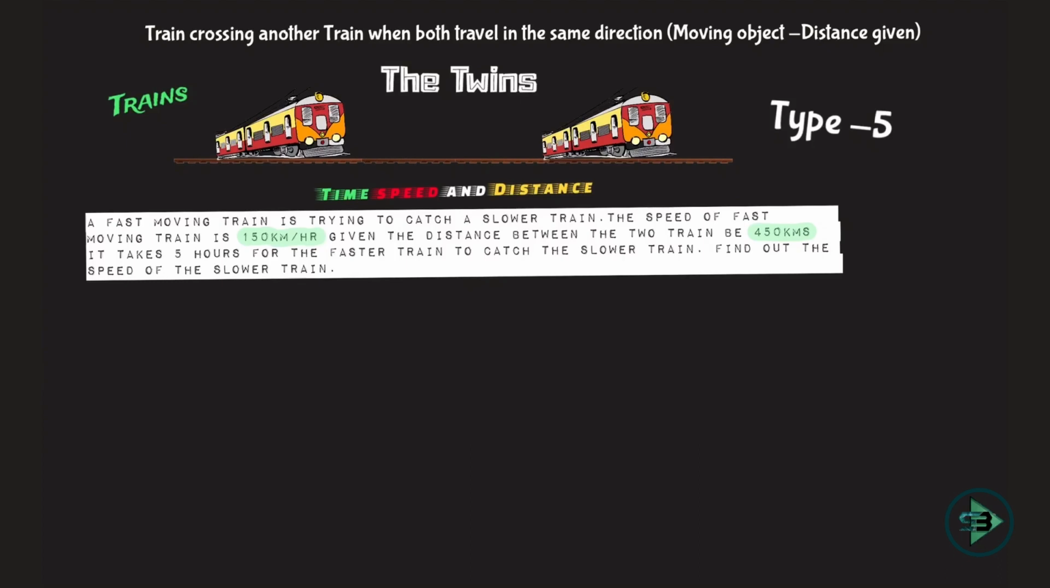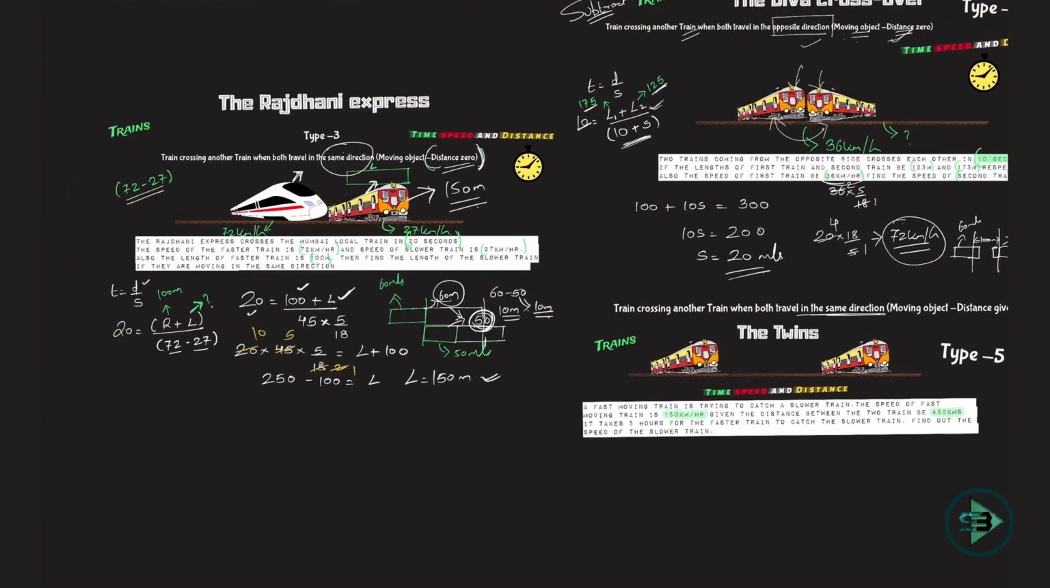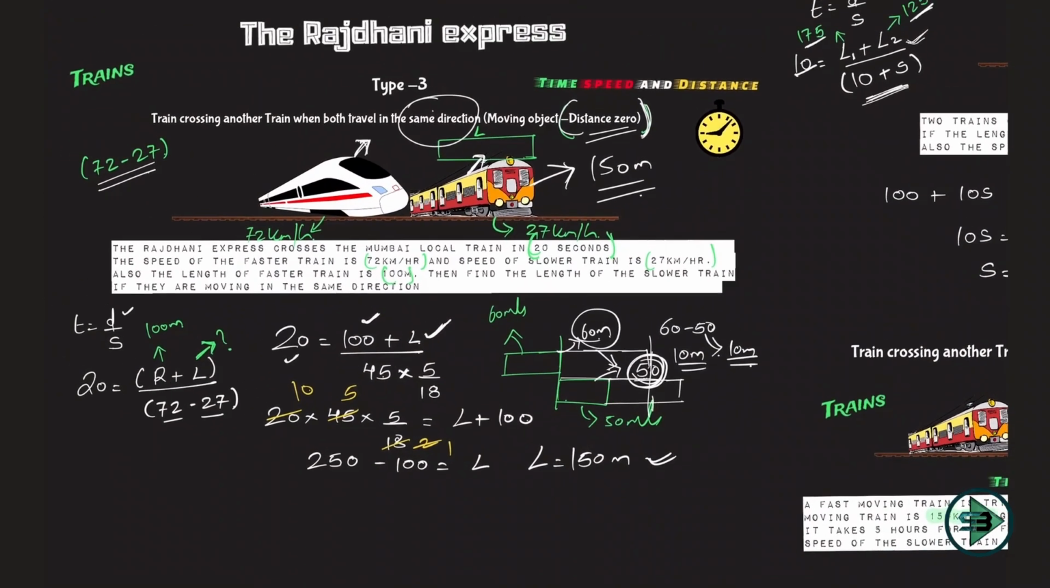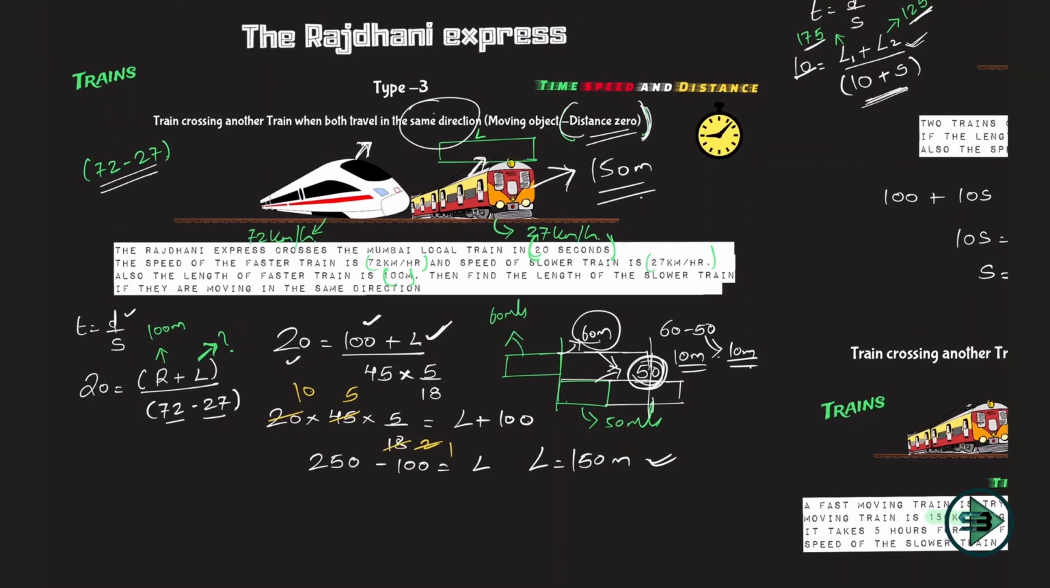We start with the next episode on trains, which is the twins. So these two local trains that you see in this are twins. Now what is being said here? We understand type 5 by this, yes, but what is type 5? Train crossing another train, both travel in the same direction. Is this a repetition? We have done this before. Train crossing another train, both are traveling in the same direction. That was our type 3, which we understood by the example of Rajdhani Express.